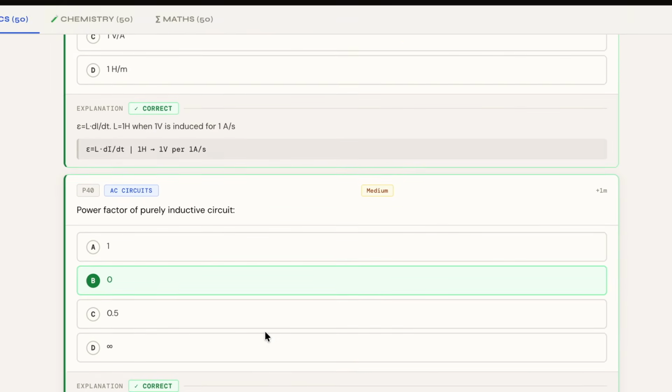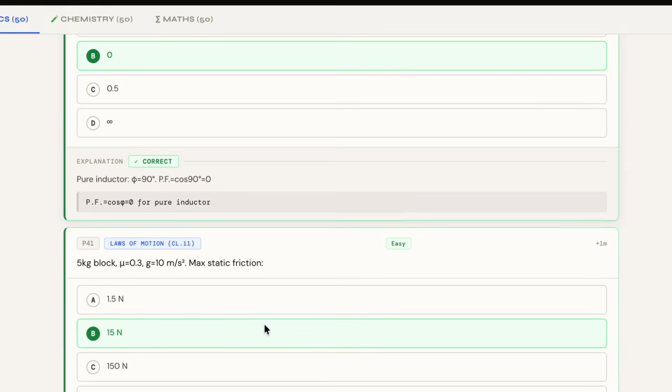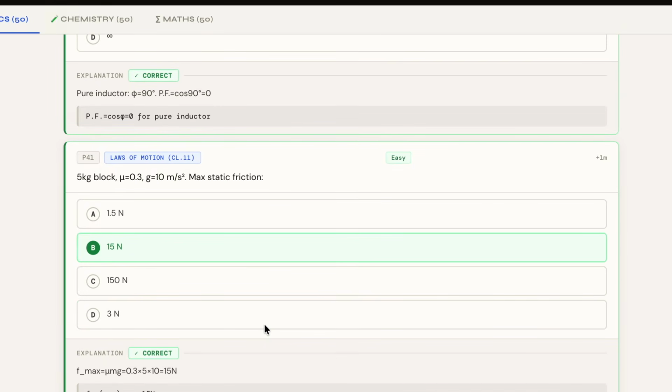For the 40th question also, you can check out the correct answer on the screen, and the overall difficulty is medium again. For the 41st question, the correct answer is B, and the overall difficulty level is easy.